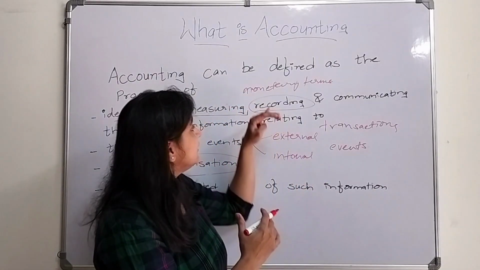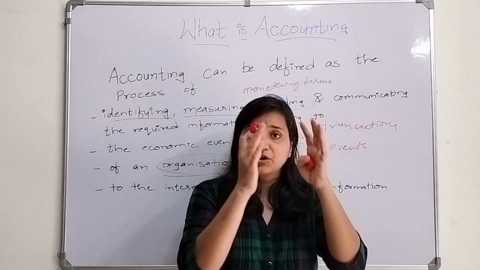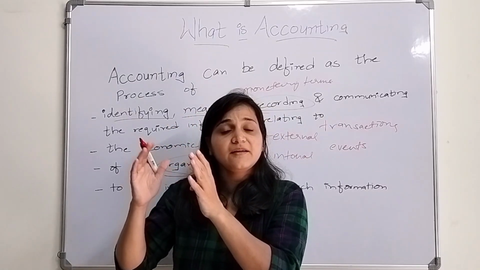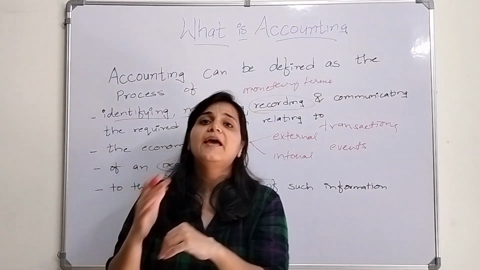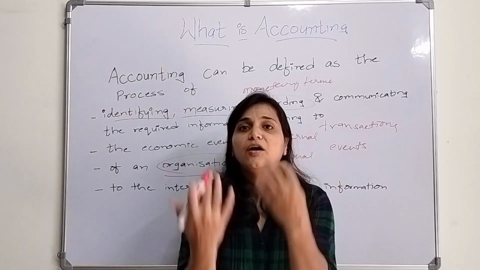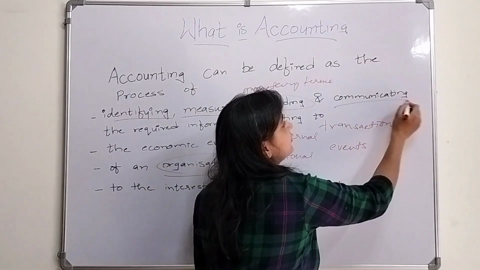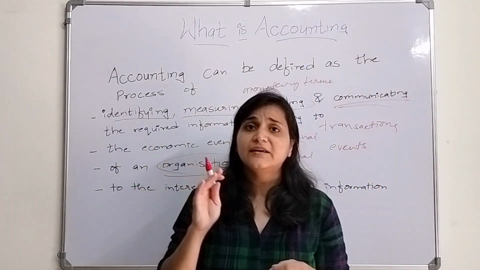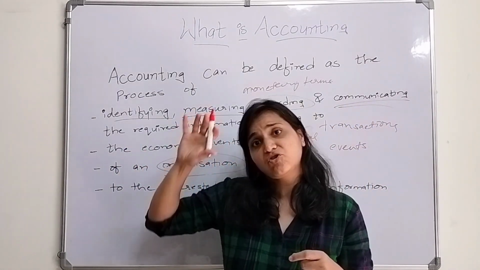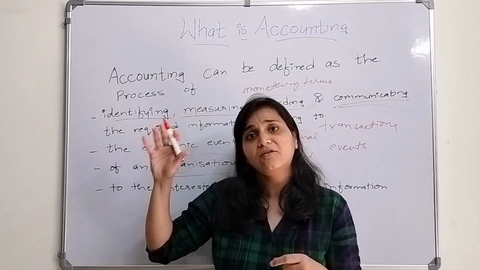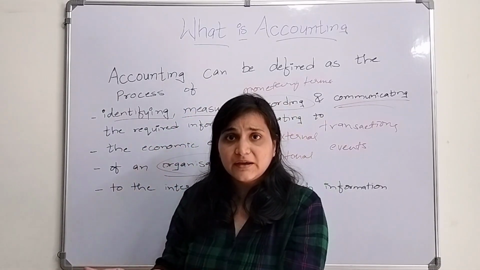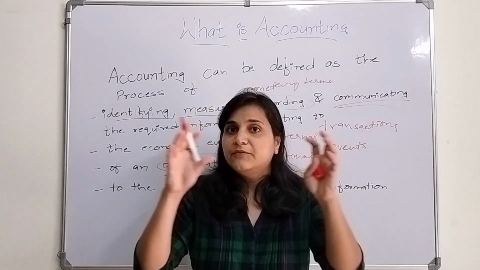Those transactions, we need to record them, classify them, summarize them, and then communicate them. That is why accounting is considered the language of business, because it is communicating in the form of reports.